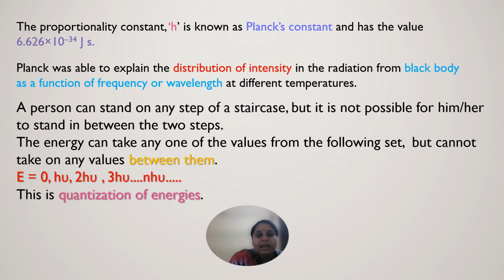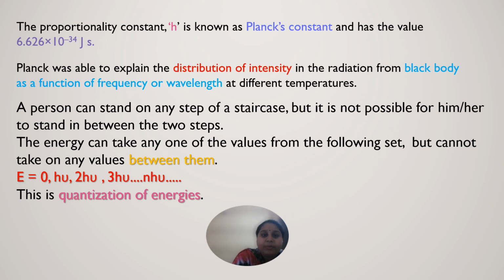The proportionality constant h is known as Planck's constant, and it has the value 6.626 times 10 power minus 34 joule second. And Planck was also able to explain the distribution of intensity in the radiation from a black body as a function of frequency or wavelength at different temperatures.